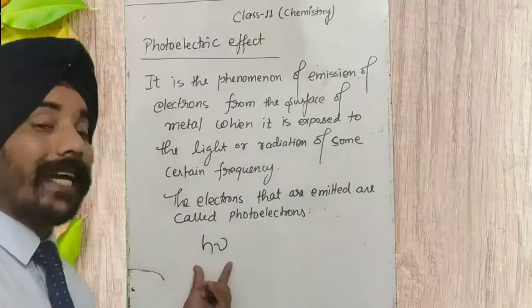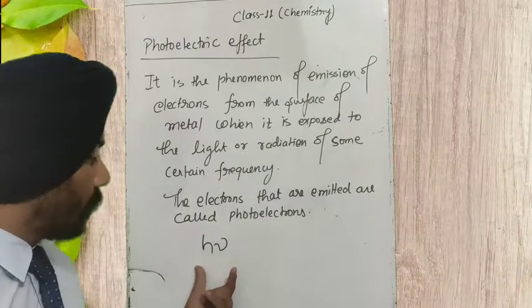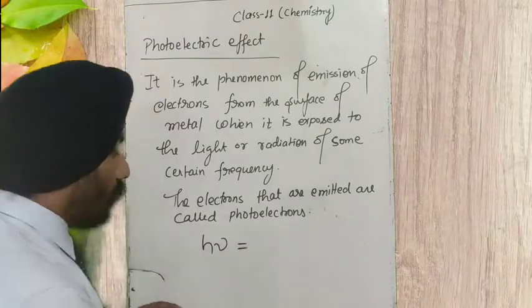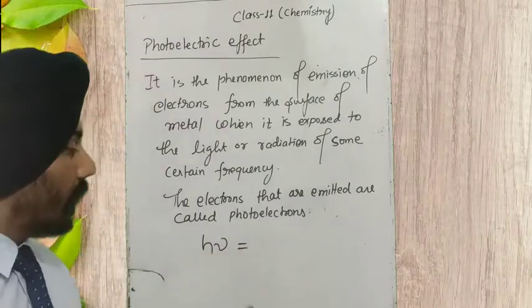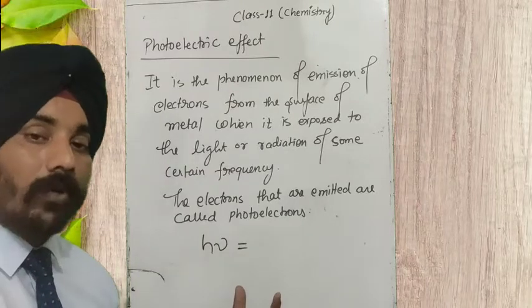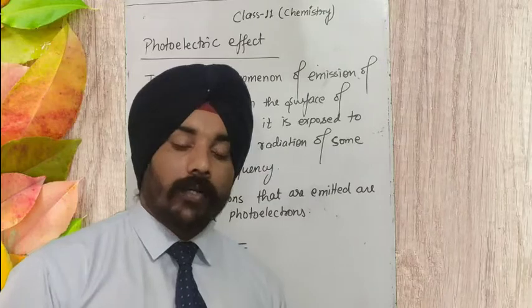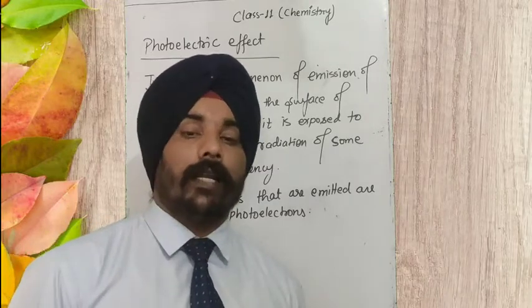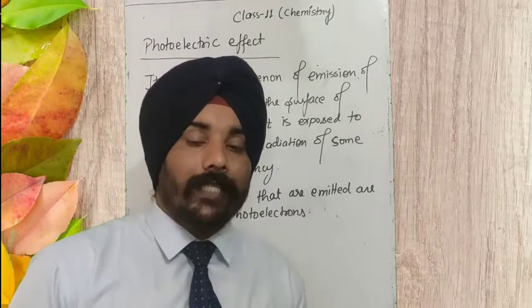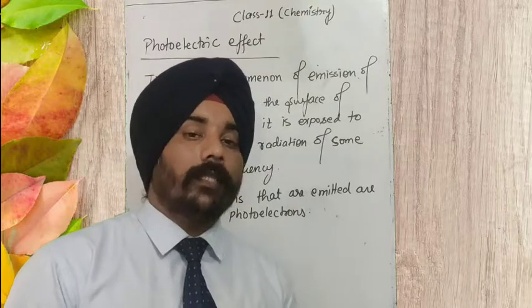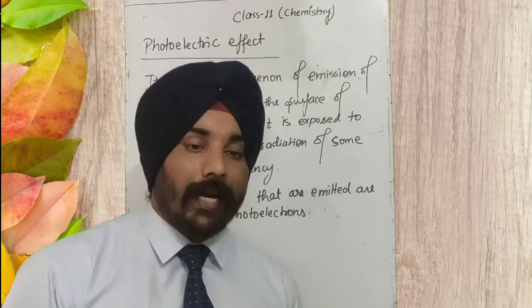So h nu is the energy given to the electron. After that, some amount of this energy was spent by the electron in collisions with other electrons, which were free to move inside the metal, and with the positive ions present inside the metal.